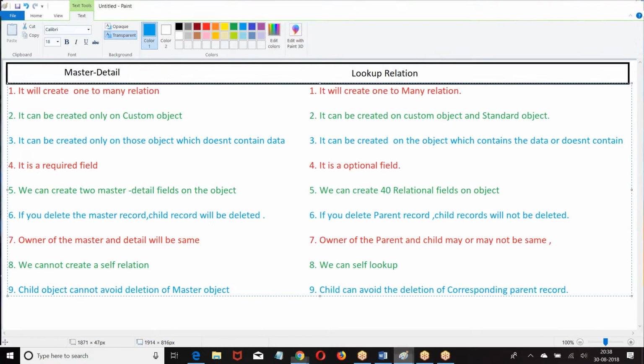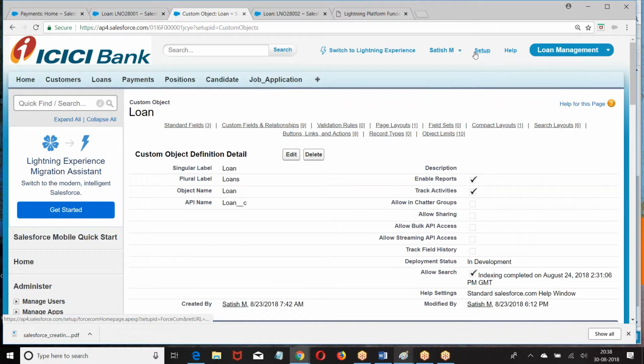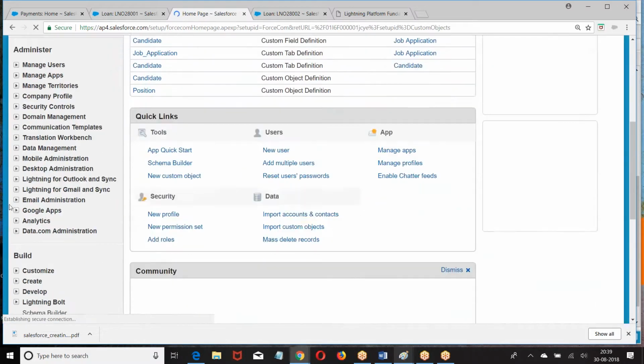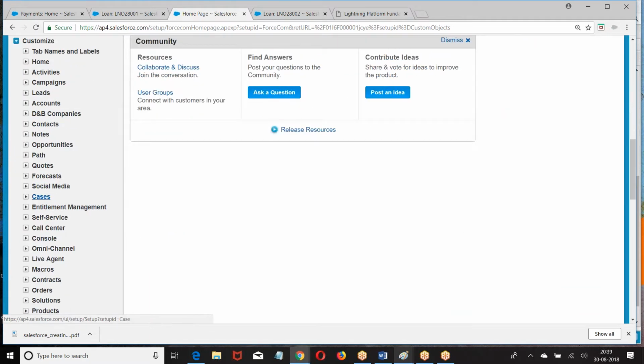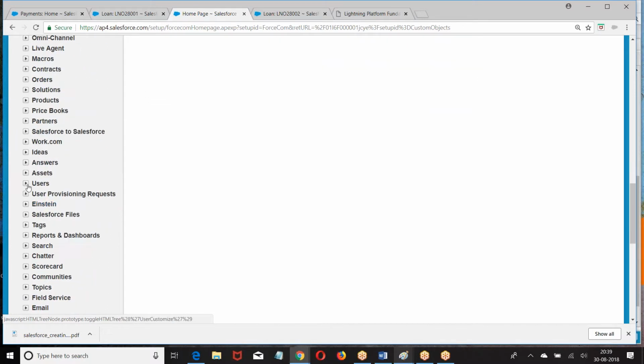If you want to establish a relation between user objects, how will you give this? This navigation is going to be slightly different. Observe this. Where should I create the relation? Only on the user object. Hierarchical relation will come only on the user object. User is a standard object. Only on the user object can I create a hierarchical relation. So what should I do? Setup, build, customize. We have user.